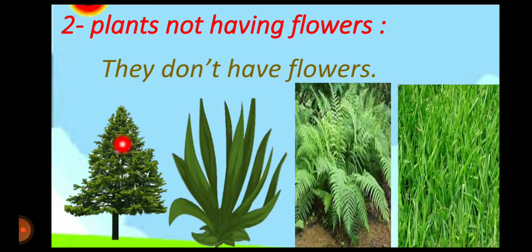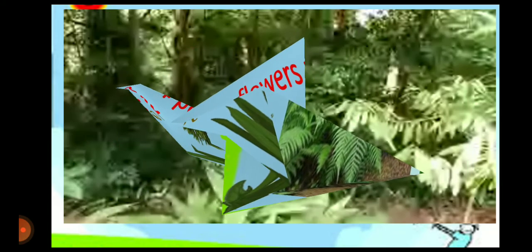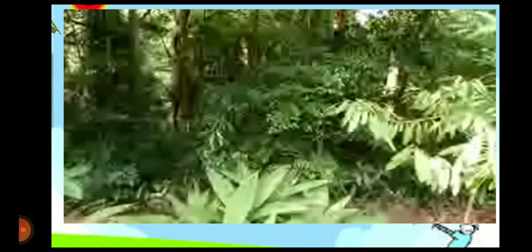For example, pine trees and grasses. So, when you go to the garden, we can see two types of plant. Number one, plants having flowers. Number two, plants that don't have flowers.